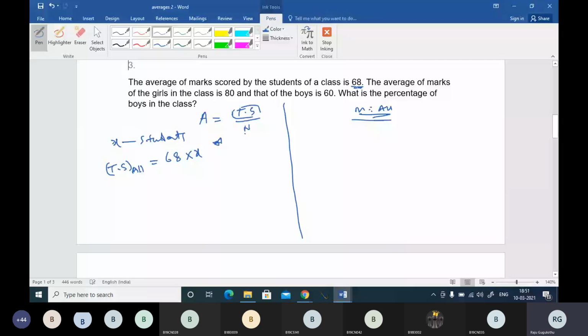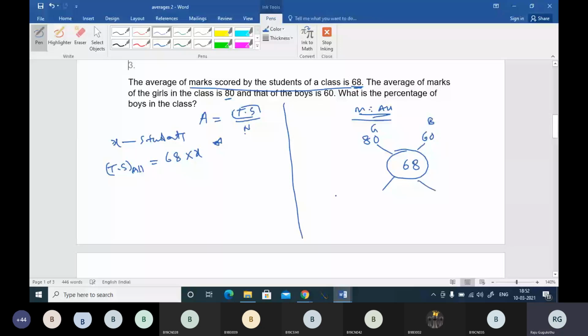68 is the combined average because this is the average of the total students. So I will be taking 68, which is the combined average here, and the average of the marks of girls in the class is 80. So average of girls is 80 and average of boys is 60. Now here comes the ratio part.